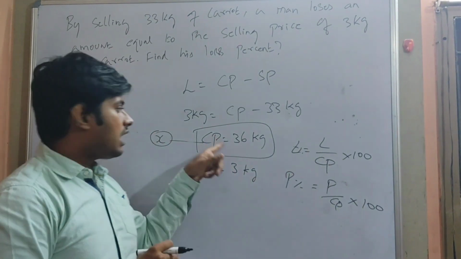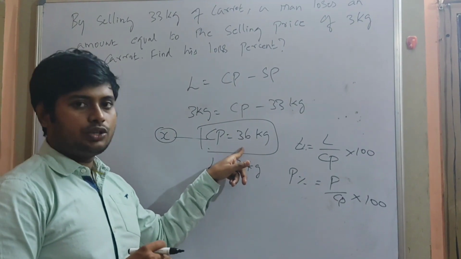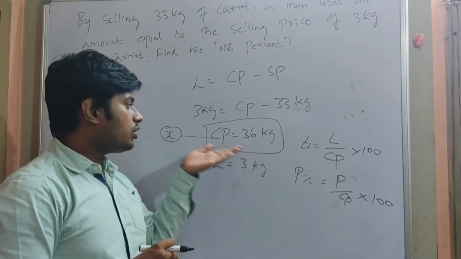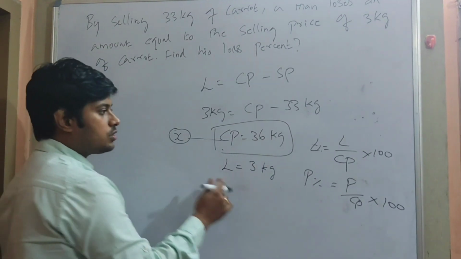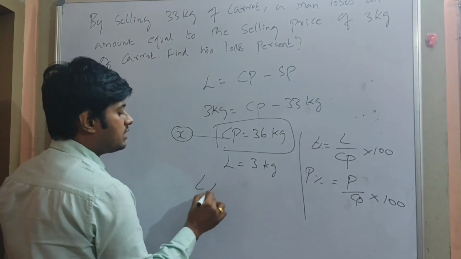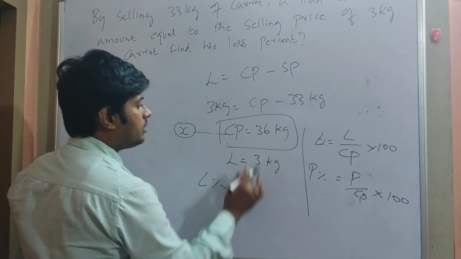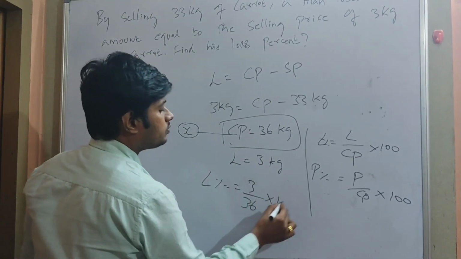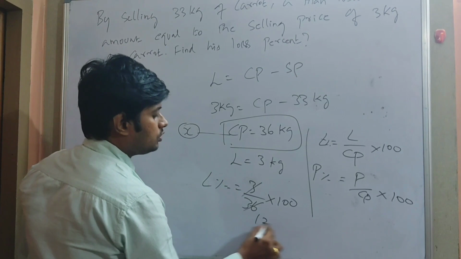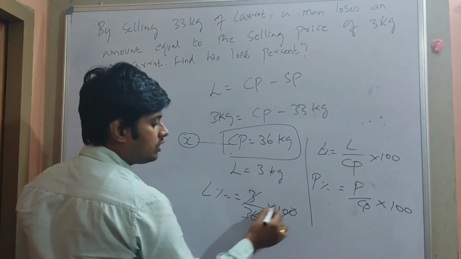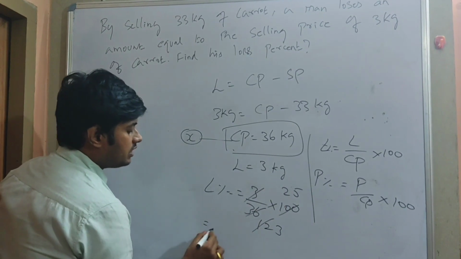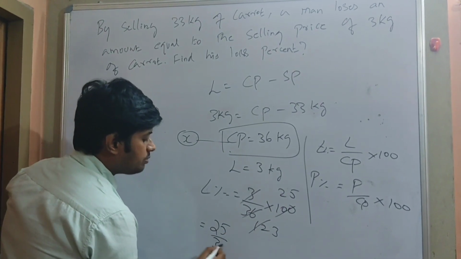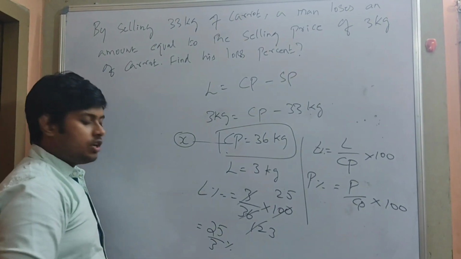You compare with the actual quantity. What is actual quantity? Your actual quantity is nothing but your CP or your actual money. That is your CP. So can I calculate loss percentage here? Obviously yes. Loss percentage is nothing but 3 divided by 36 into 100. 12 times, 4 table 25 times, which is nothing but 3. So 25 by 3 percentage, or convert it to mixed fraction.